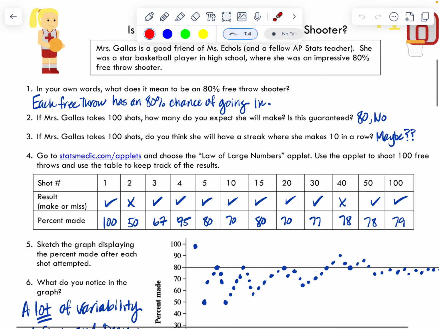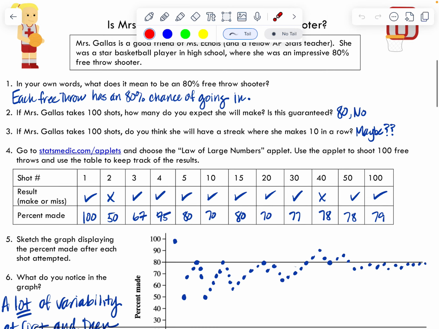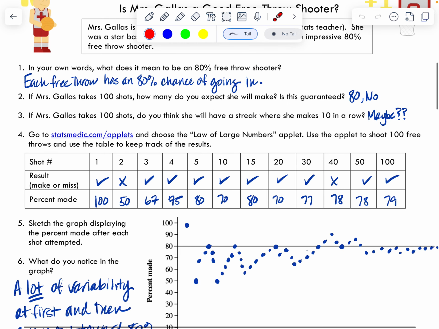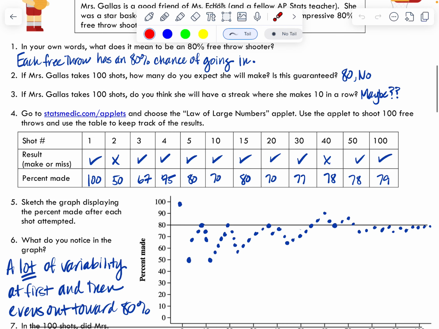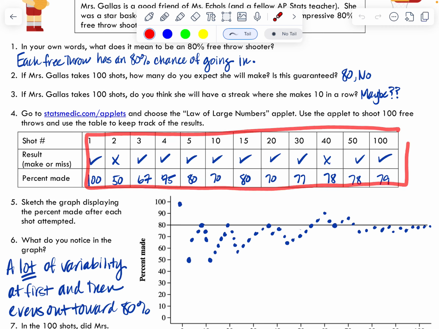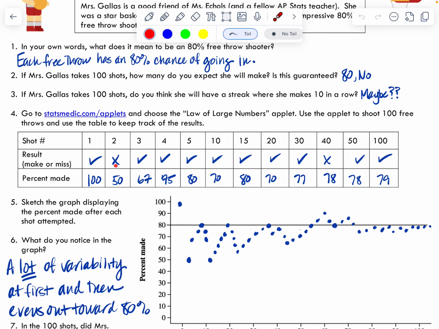It feels like that's not likely, but maybe. If she was a 20% free throw shooter, I would say absolutely not. But at 80%, I think she could make 10 in a row. So then I went to StatsMedic. This is the outcome that I got. Yours should look different. She made all but 2, out of the ones that I counted, and you can see what the percentage was. She clearly missed in between these, where we skipped over them.